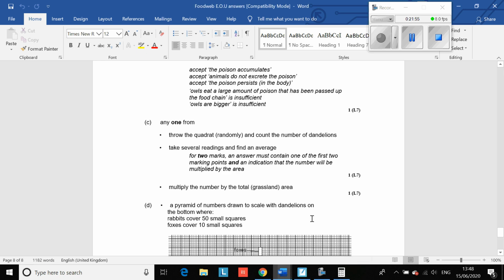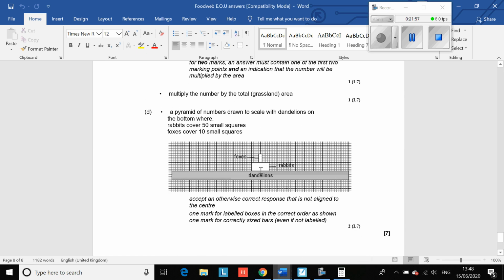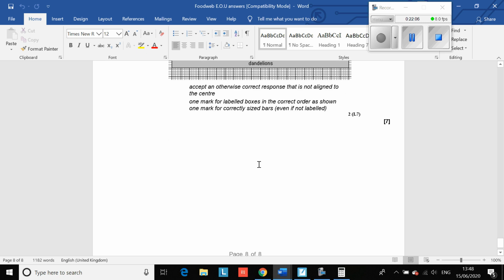It should look like this. Two blocks for your rabbits, and then barely half a block there for your foxes, and that was out of 7. Right, so there's quite a lot there. So if you need to check that again, you can pause and go back, okay, and then you can send me your final score a bit later.